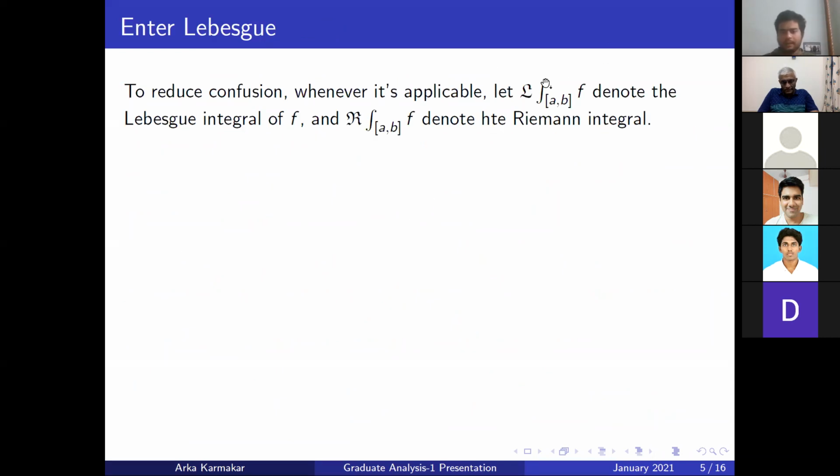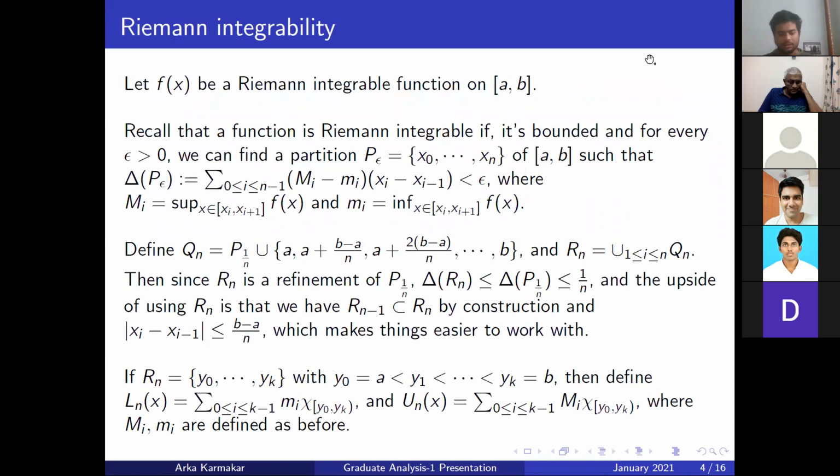To reduce confusion, we denote the Lebesgue integral with an L and the Riemann integral with an R, whenever applicable. Now note that according to our definition, each of the... can you see my pointer?